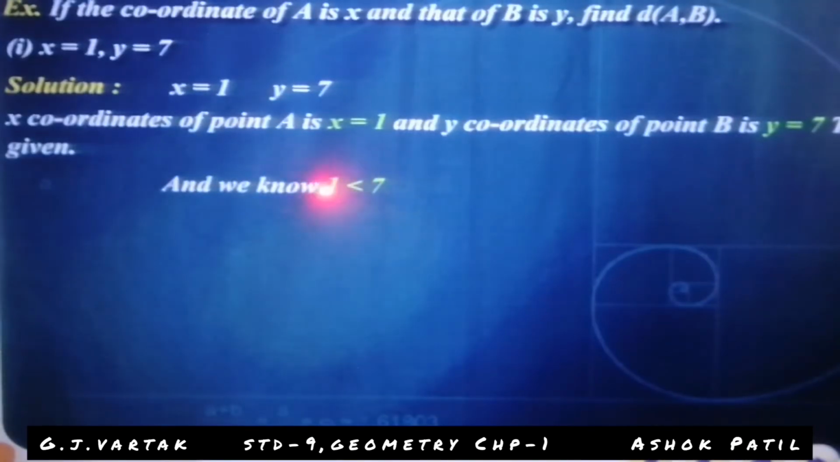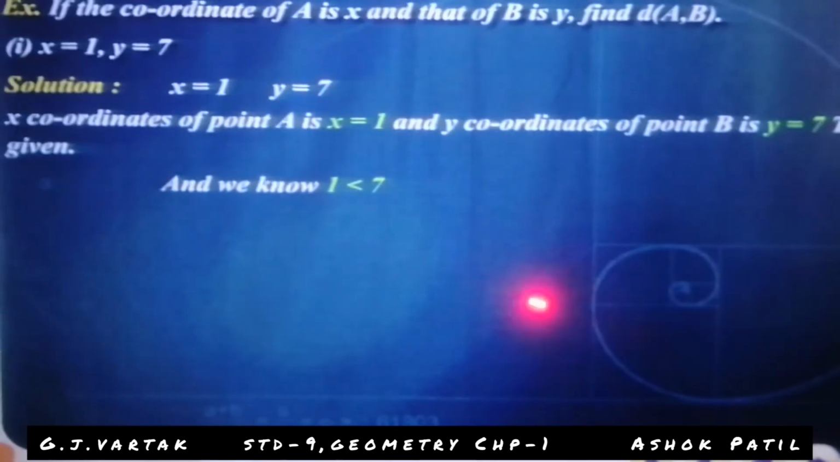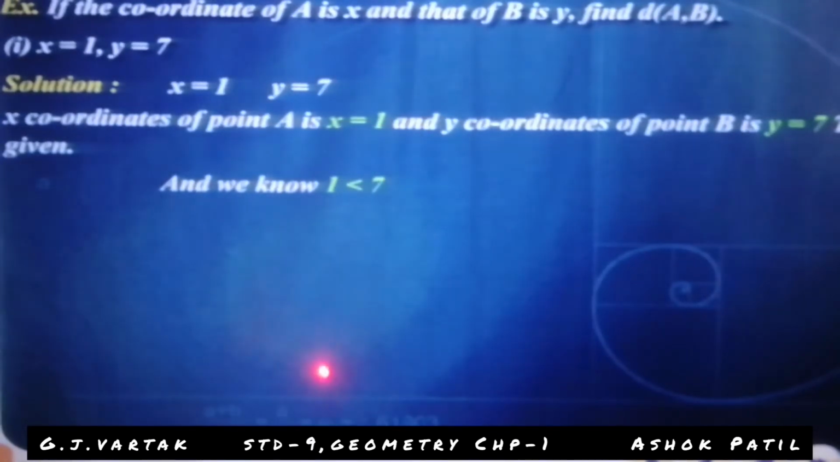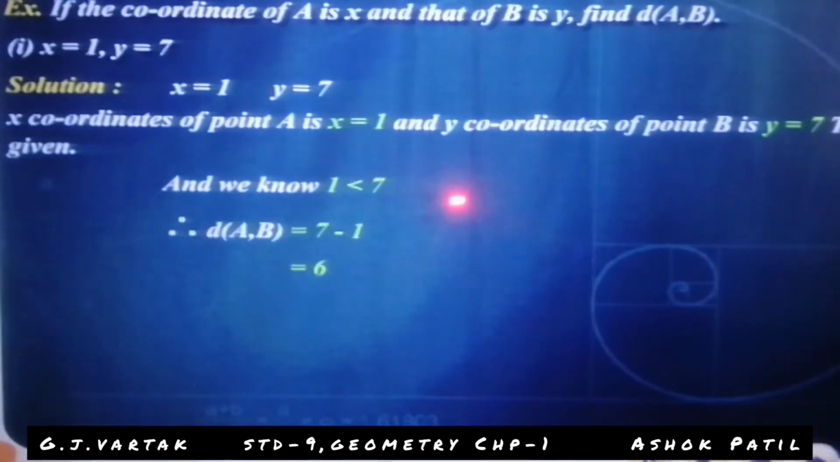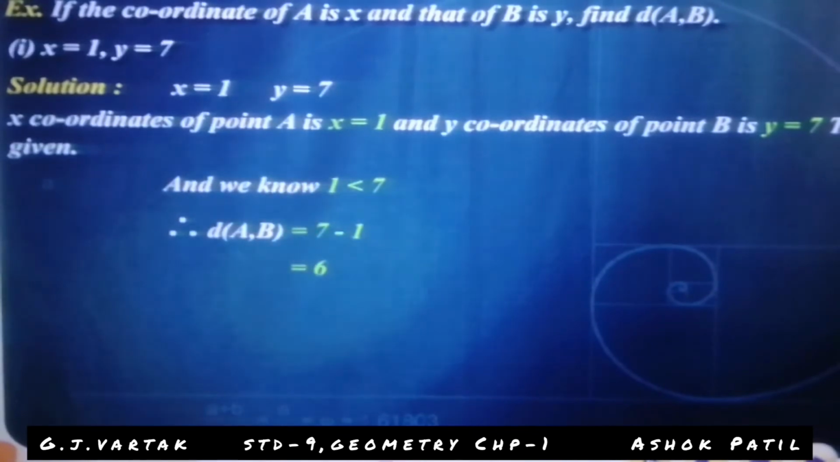This symbol is the less than, and the opposite symbol is the greater than. The distance of AB is equal to the larger coordinate minus the smaller coordinate. Okay? Which is larger? 7. And 1 is smaller. That's why 7 minus 1 is equal to 6 units. That's why the distance of AB is equal to 6 units.